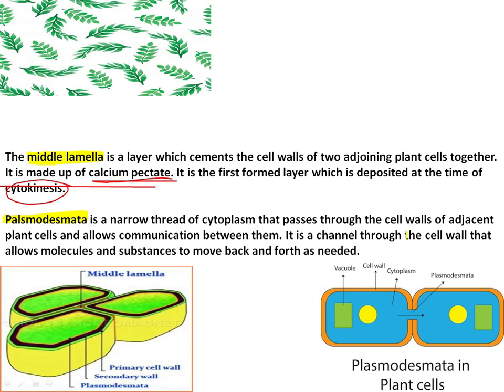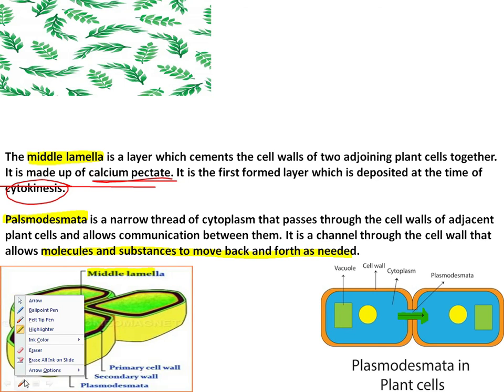It is a channel through the cell wall that allows molecules and substances to move back and forth as needed. In the diagram here, the plasmodesmata are given, and the middle lamella is also given. You can see how the adherence of the different cells takes place through the middle lamella, which is made up of calcium pectate.